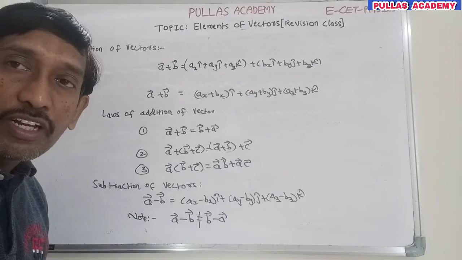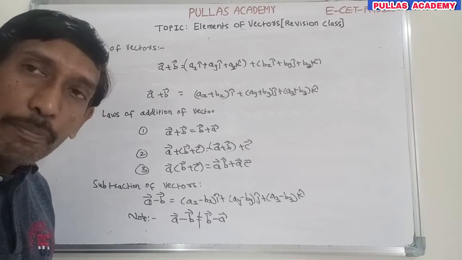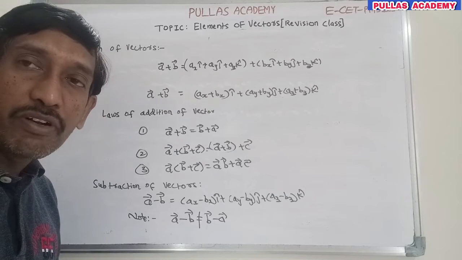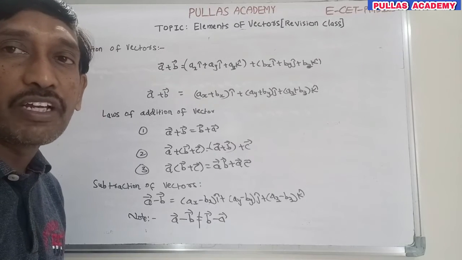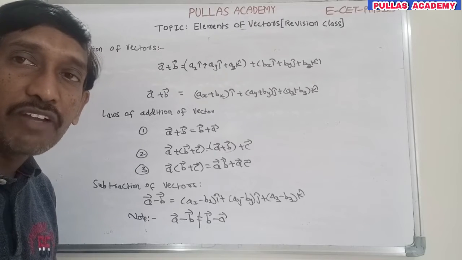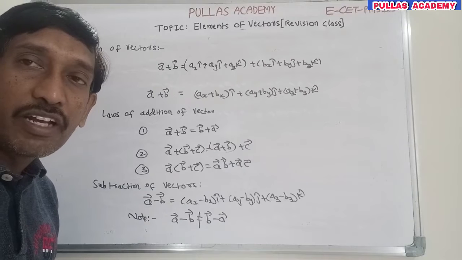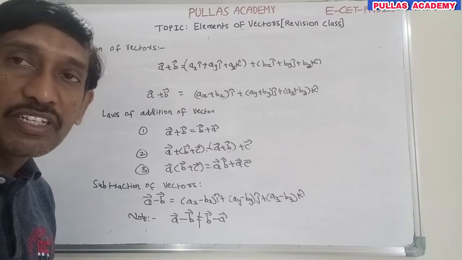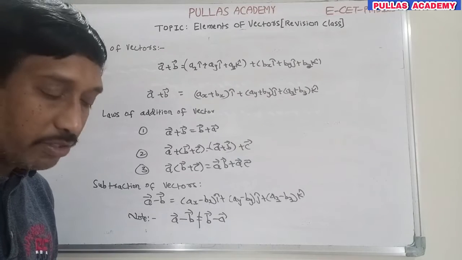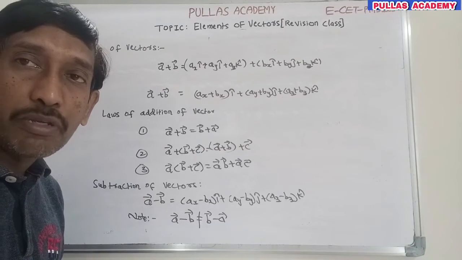So if you want to add any two vectors, you must apply the three principles. Based on the application of these three principles, you get the resultant vector. It is not possible to measure it directly. Why? Because if you know the individual directions of the given vectors and the angle between the two vectors, then only is it possible to measure the magnitude and direction of the resultant vector. That's why we should apply some principles.